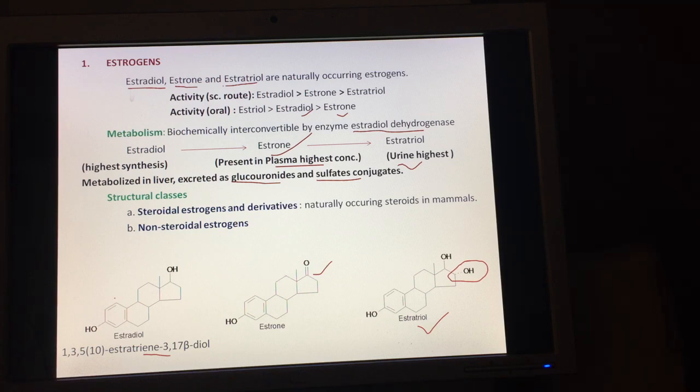In this category we have two classes. One is diethylstilbestrol and its derivatives, and second is the phytoestrogens. Now these phytoestrogens, as the name indicates, are naturally present in plants or derived from plants, and the other category of the non-steroidal estrogens is that of diethylstilbestrol and its derivatives. We will see about this class in the next slide. Okay, so this was about the estrogens, metabolism, and the structure classes of estrogens.